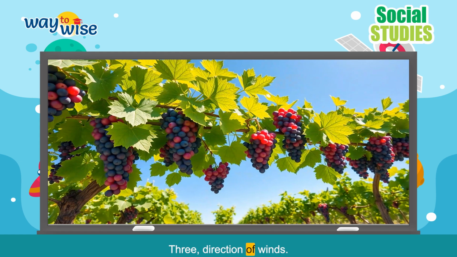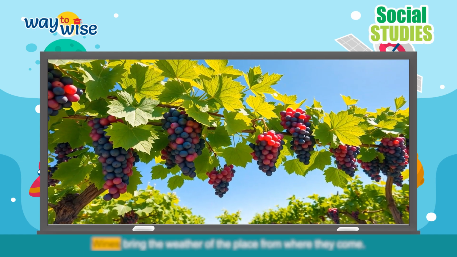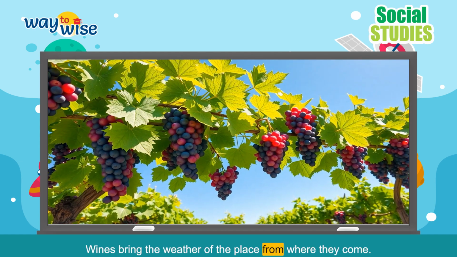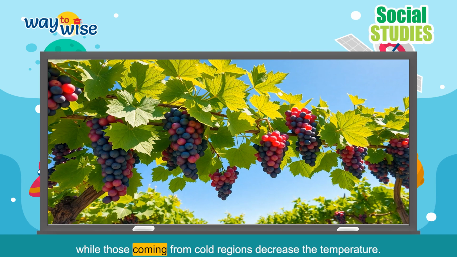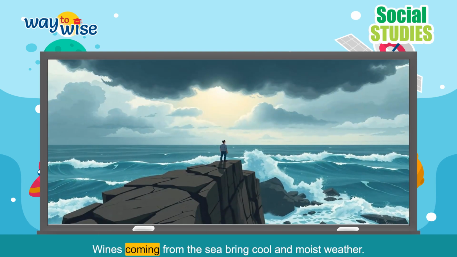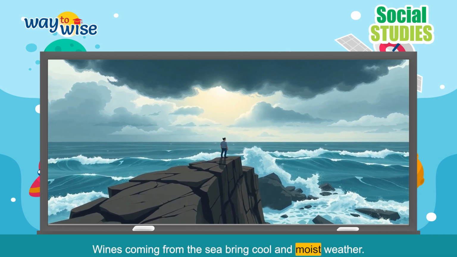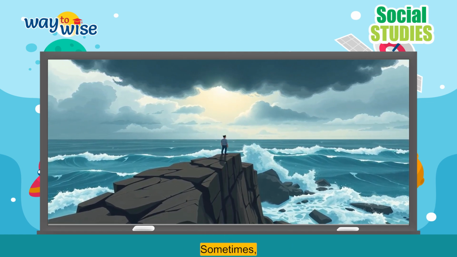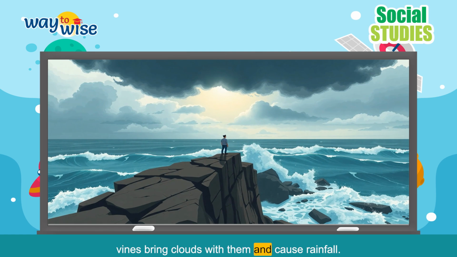3. Direction of winds. Winds bring the weather of the place from where they come. Winds coming from hot regions increase the temperature, while those coming from cold regions decrease the temperature. Winds coming from the sea bring cool and moist weather. Sometimes winds bring clouds with them and cause rainfall. In this way, winds influence the climate of an area.